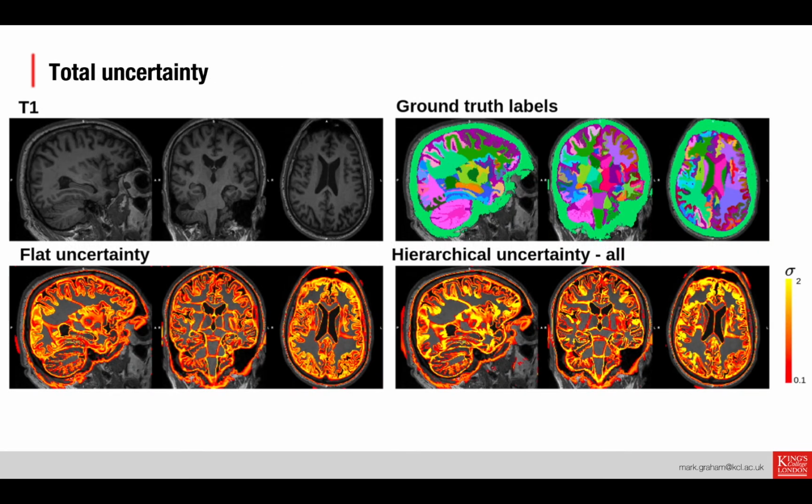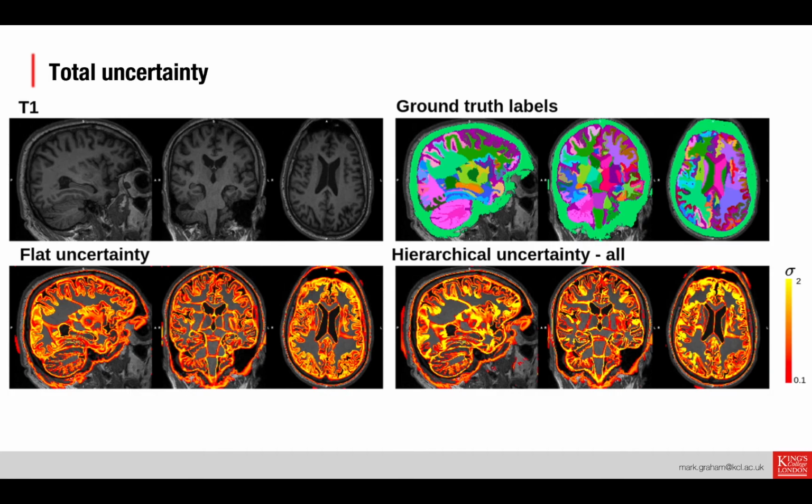And now if we look at the total uncertainty from the two methods, so the flat uncertainty, we just get a single uncertainty value per voxel here, and that's plotted here. And we can get the total uncertainty from the hierarchical method by taking the mean across the 61 values per voxel here. And just looking at these broad overall uncertainty maps, we can see that they're similar. They're picking up uncertainty roughly in the same regions and similar sorts of edges.